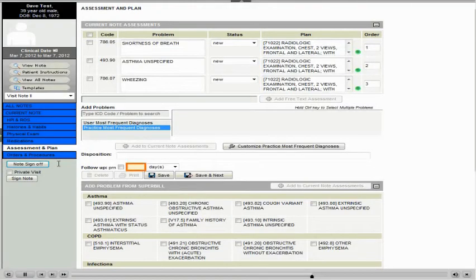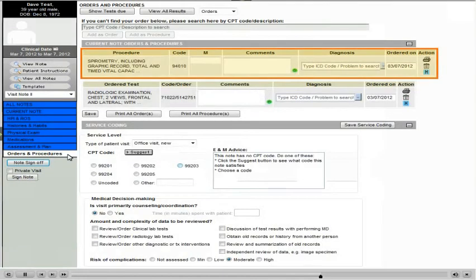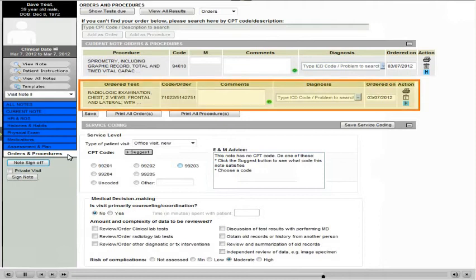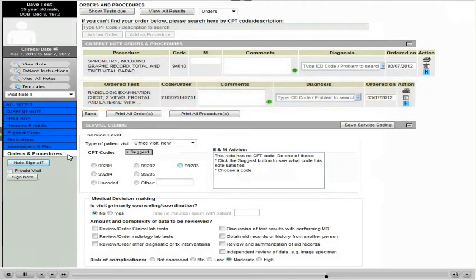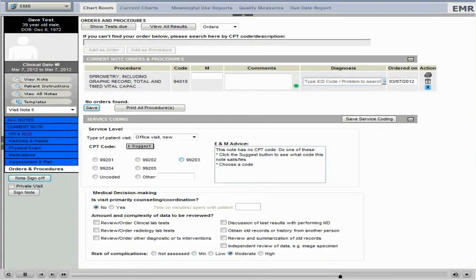We then just indicate when we would like our patient to follow up. Lastly, we view our Orders and Procedures page. Our defaulted spirometry procedure and chest X-ray order appears from our selected template. We performed the spirometry in office. However, this patient was seen in the ER and has already had a chest X-ray performed, so we'll go ahead and delete this order.